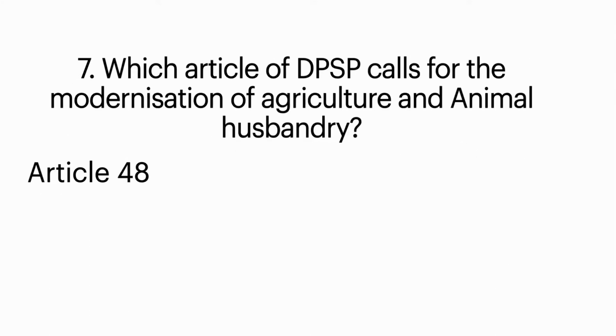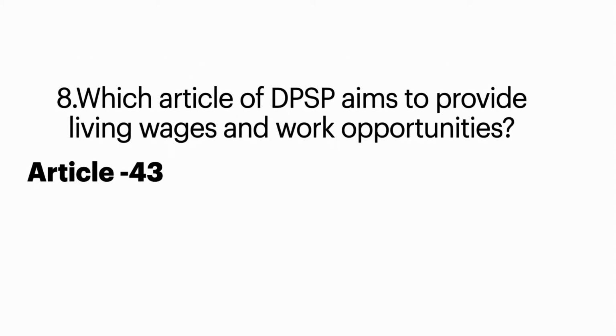Now, the seventh question is, which article of Directive Principles of State Policy calls for the modernization of agriculture and animal husbandry? It is Article 48. Eighth question, which article of Directive Principles of State Policy aims to provide living wages and work opportunities? It is Article 43.